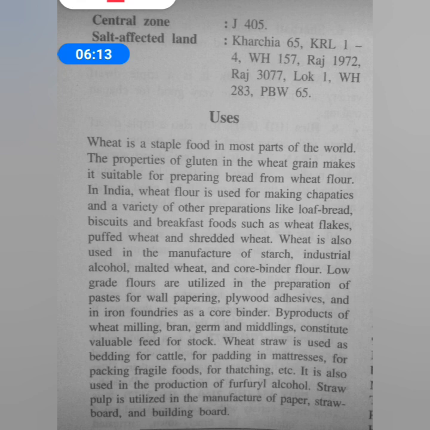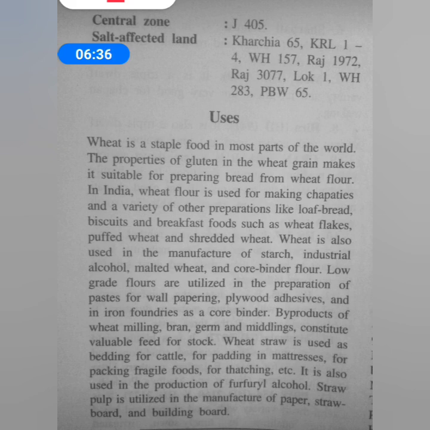And the byproducts of wheat milling are bran, germ, and middlings. Middlings are those wheat products which have wheat flour of only medium fineness. It's not very fine, but of medium fineness, and it is referred to as middlings.